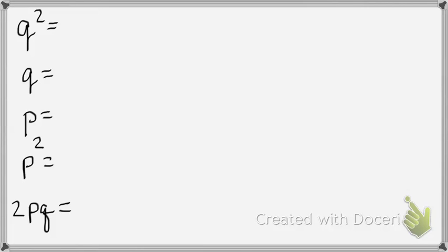So let's start with q squared. Can you guys tell me how to set up q squared? 25 divided by, what'd you get? Yeah, 0.06, which is 6% of the population. And we all have to agree to go with 0.06, because then we're going to take the 0.06 to the next step.